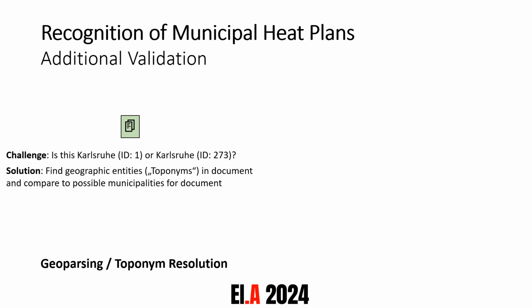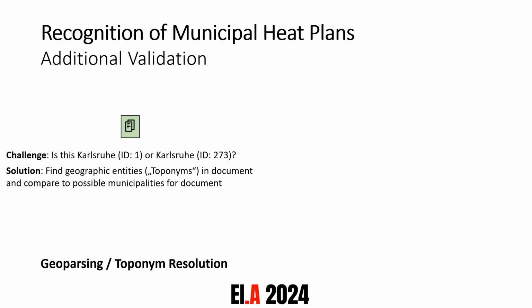From our pool of at most 10 candidate documents, we have now identified the documents with the highest probability of being a genuine heat plan. But this doesn't mean that we are done just yet. We are faced with two more challenges. One of them is identifying which of the municipalities this document is linked to. And this always happens if we have a municipality which shares a name with a different municipality. So two completely different entities in Germany with different spatial information, but they share a geographic name.